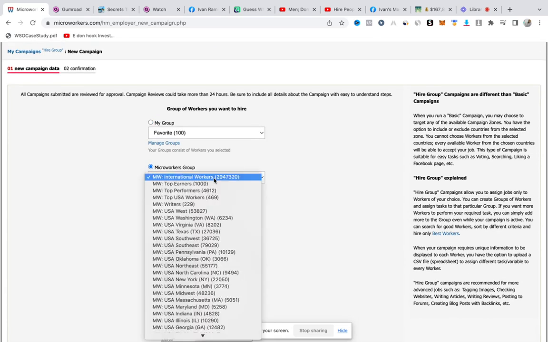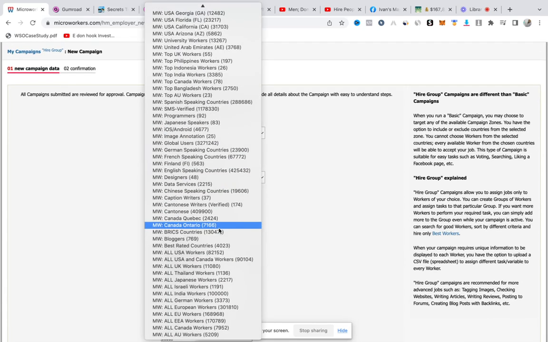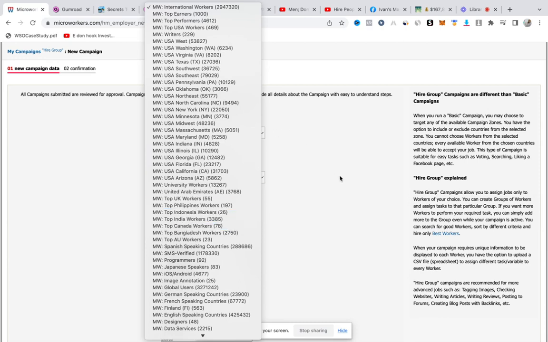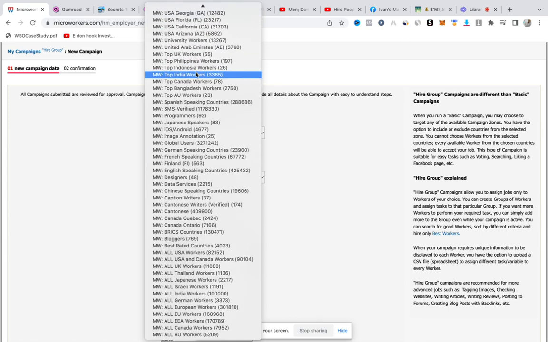All right. So you come here and you can select from a list of groups here. All right, guys. You can see international workers. We have over 2,947,320 workers. Top earners, 1,000 workers. Top performers, 4,612 workers. Top US workers, and all that. So it depends on what you want to do.